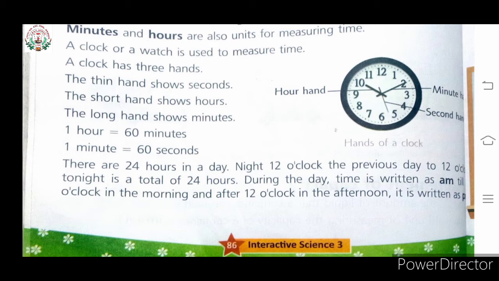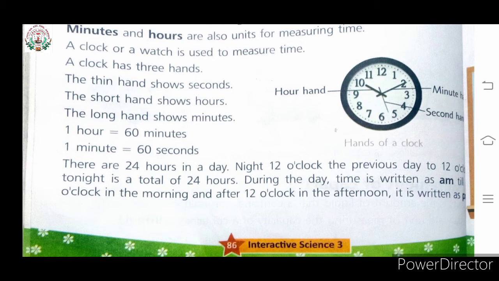A clock has three hands. You also know that the three hands are seconds, hours, and minutes. The thin hand shows seconds, the short hand shows hours, the long hand shows minutes.